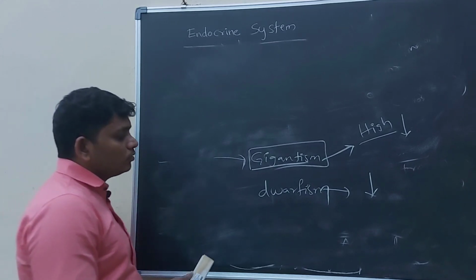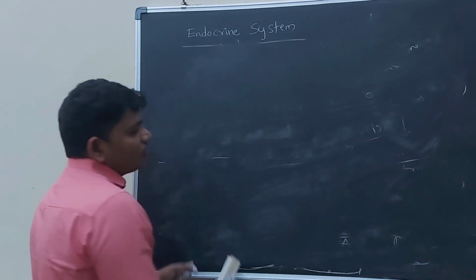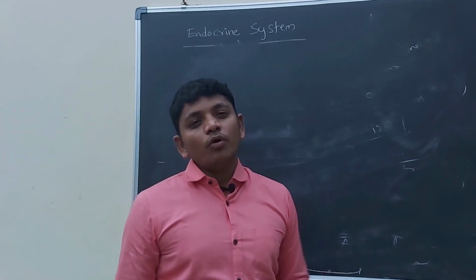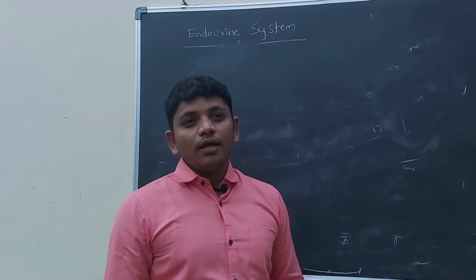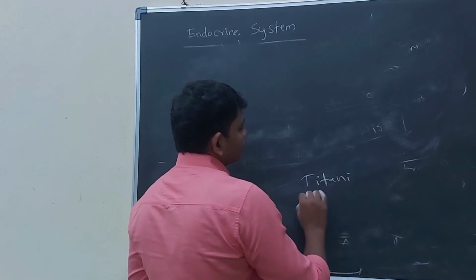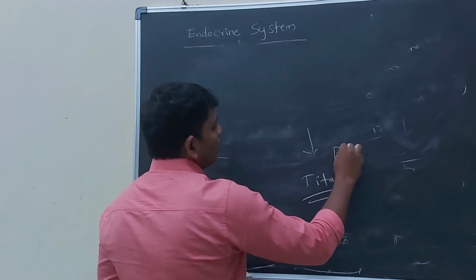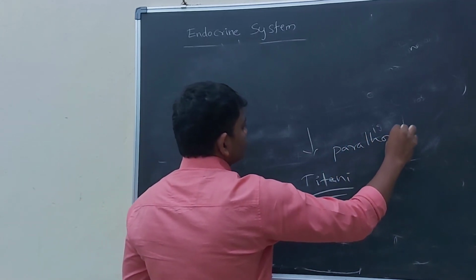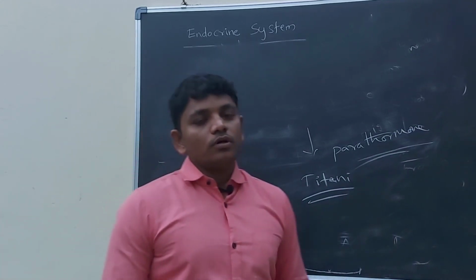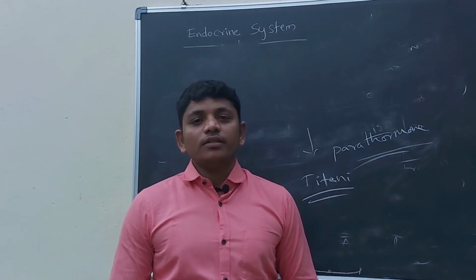This is due to a high amount of growth hormone. Dwarfism is due to a low amount of growth hormone. And if parathyroid hormone is released in a higher amount, then a problem occurs, that is called tetany. What is that called? Tetany. Tetany is due to a high amount of parathyroid hormone. Okay, this is about the hormone system or endocrine system in the human body. Thank you one and all.